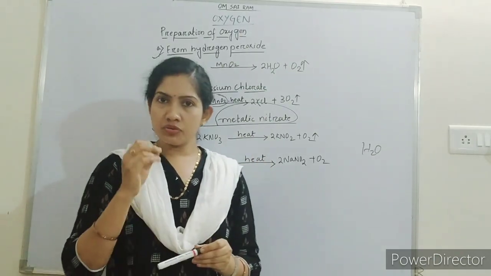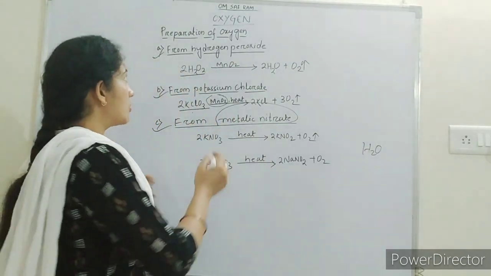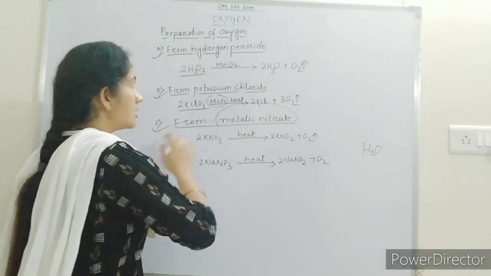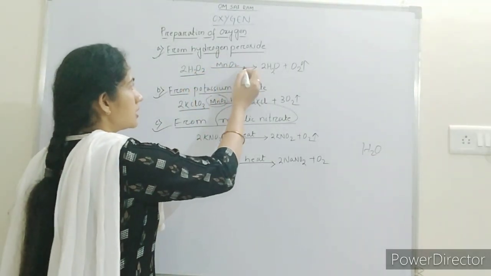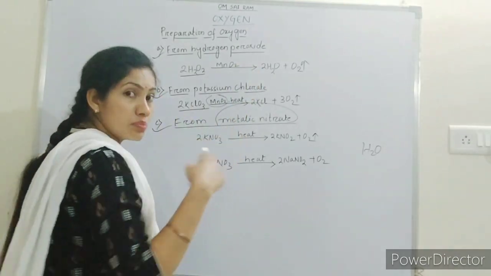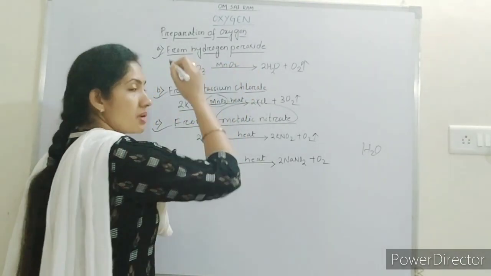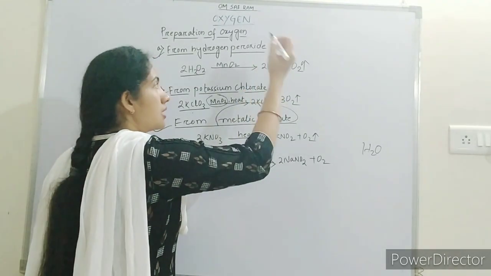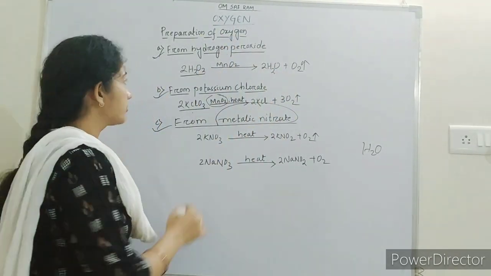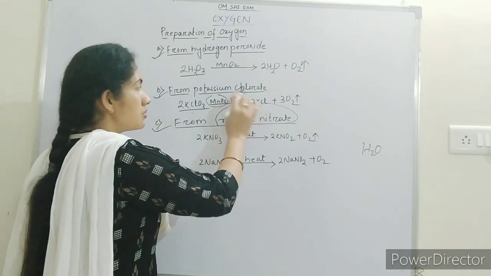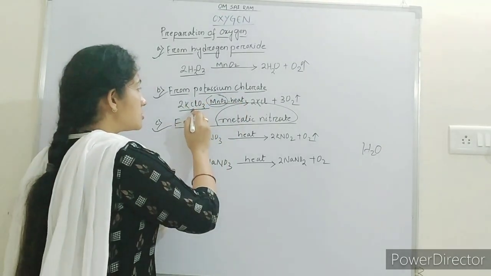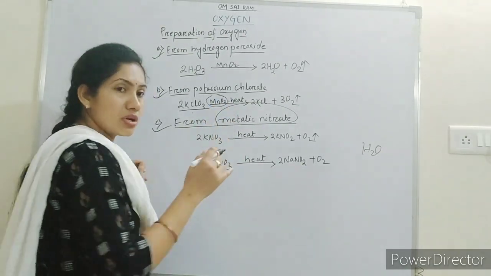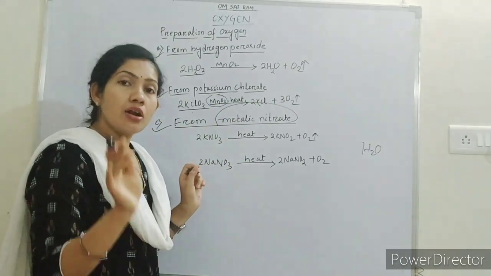Let me give you a quick recap of this. Number 1, preparation of oxygen from hydrogen peroxide. Hydrogen peroxide, when it decomposes in the presence of the catalyst manganese dioxide, forms water along with oxygen. Next, from potassium chlorate, when potassium chlorate is heated along with the